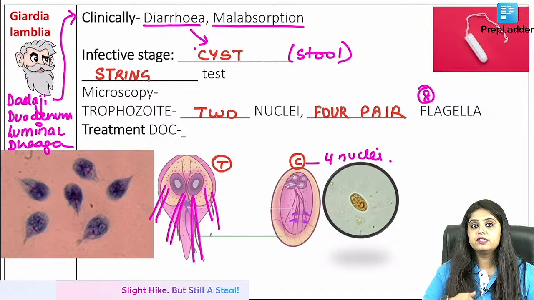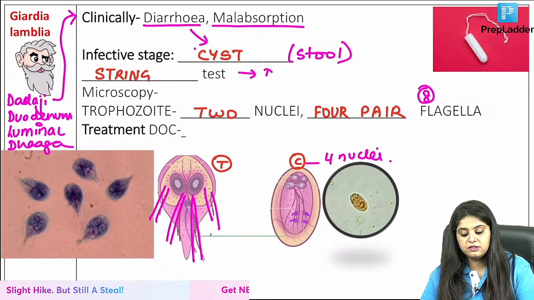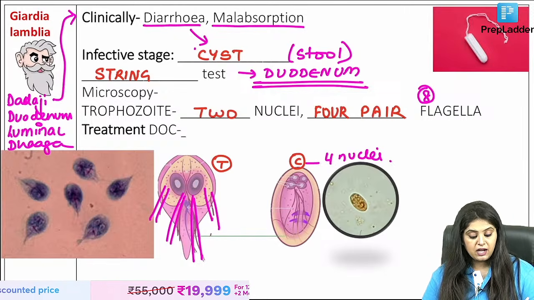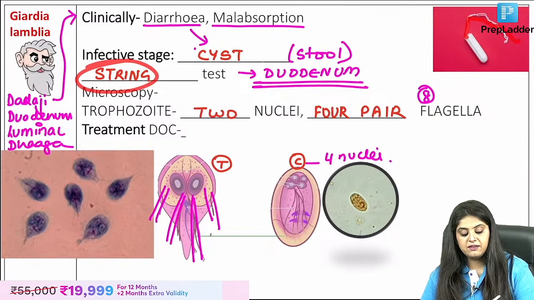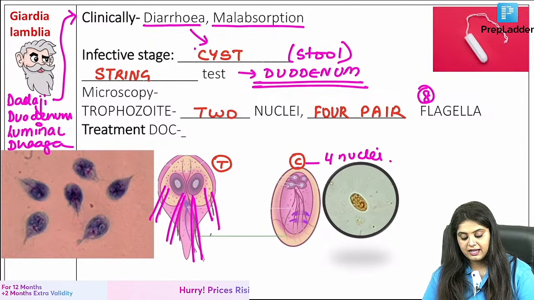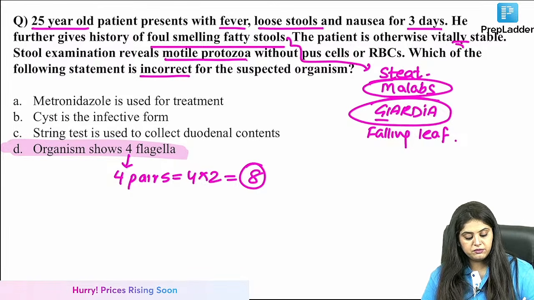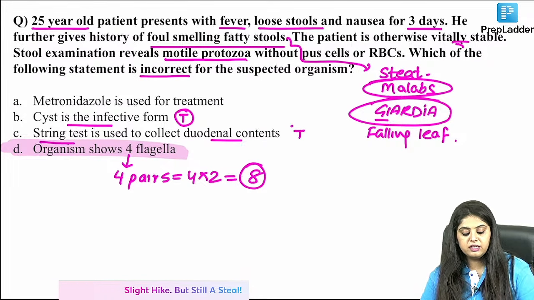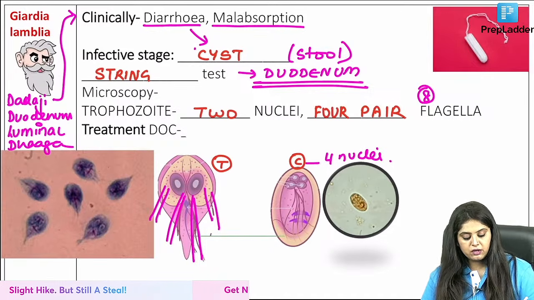What dhaga? You are going to send a string inside. Where will you send the string? Ma'am, I will send the string into the duodenum because that is where Dadaji is sitting. And now in the duodenum, via this string, I will catch Dadaji. So now coming back, if I say that cyst is the infective stage, that is correct. String test is done from duodenal contents, that is correct. And what is the drug of choice?